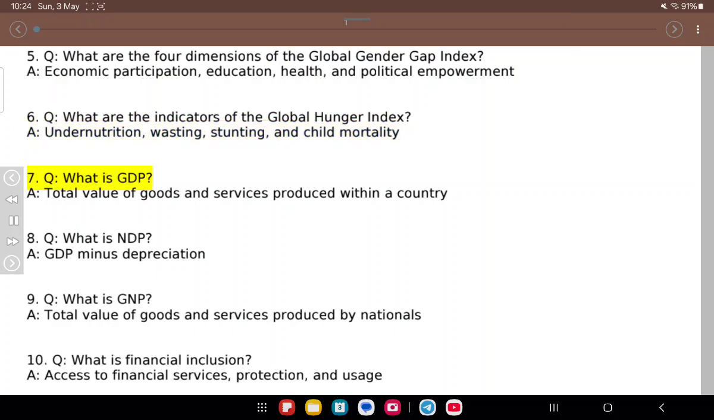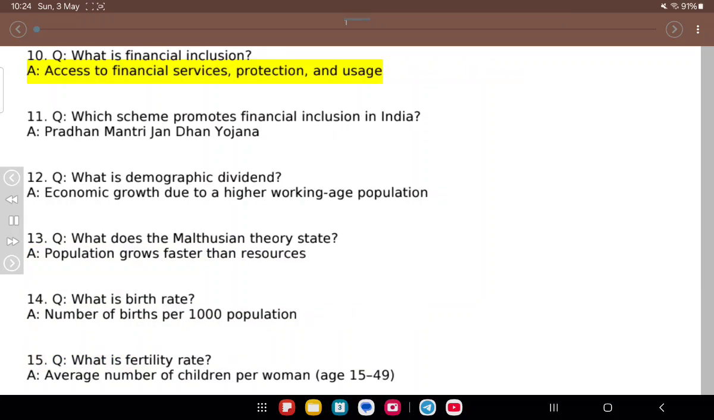7. Q. What is GDP? A. Total value of goods and services produced within a country. 8. Q. What is NDP? A. GDP minus depreciation. 9. Q. What is GNP? A. Total value of goods and services produced by nationals. 10. Q. What is financial inclusion? A. Access to services, protection, and usage.